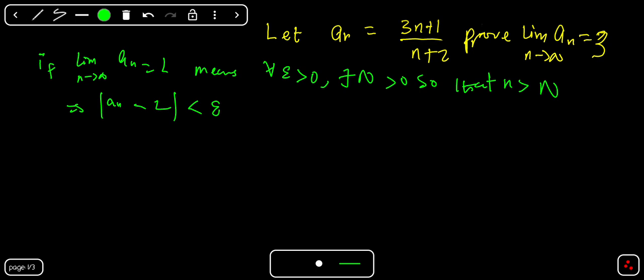Are we together? So it must be less than epsilon. And another thing that is very important is that this N right here is depending on what? On epsilon. Okay, it's depending on epsilon.